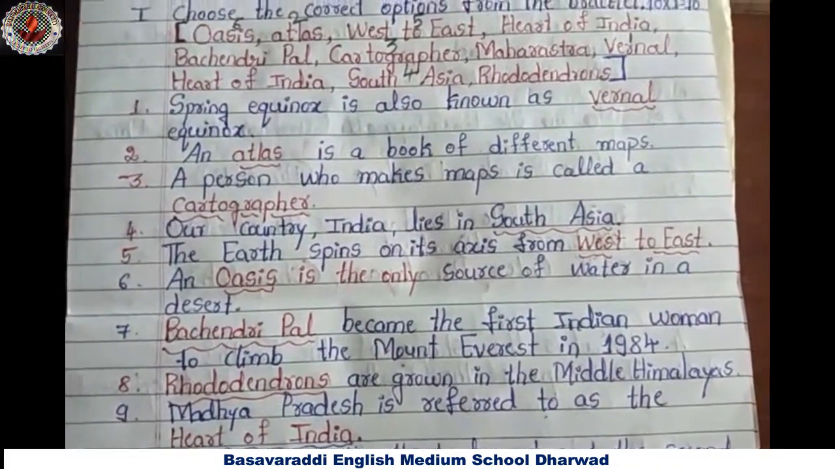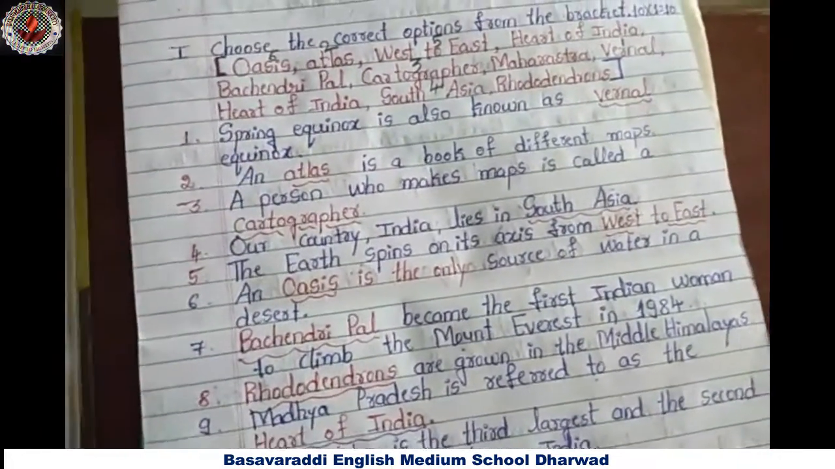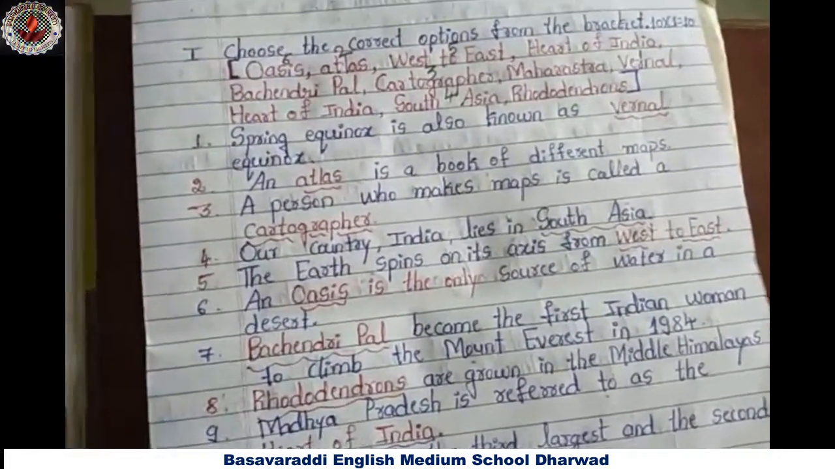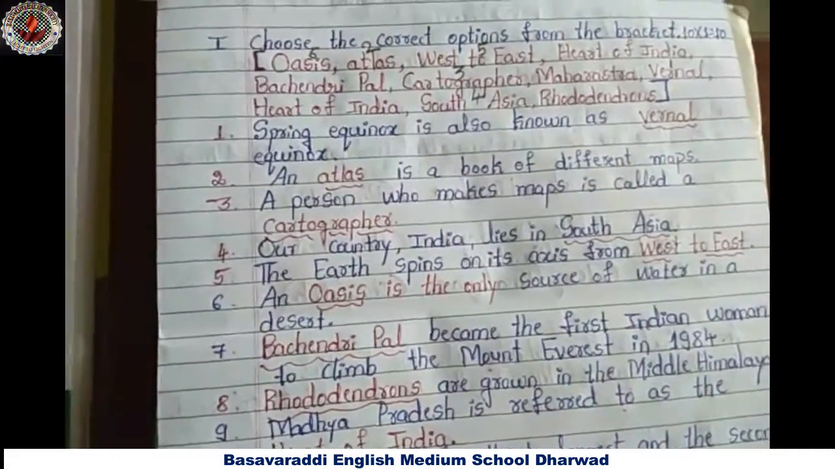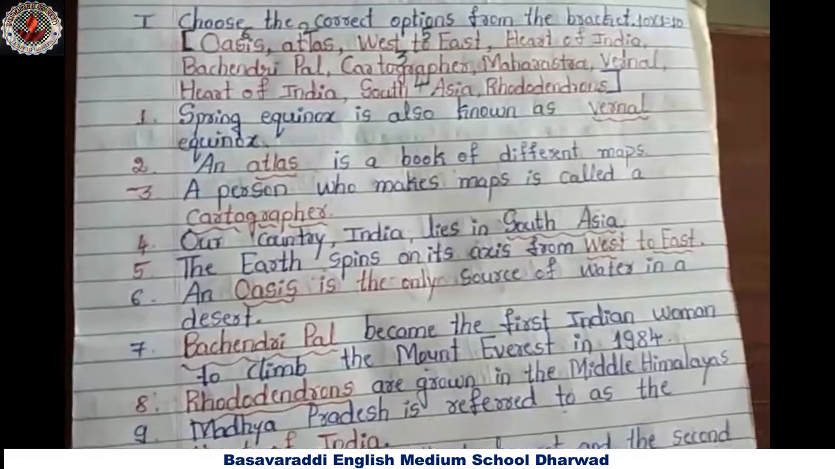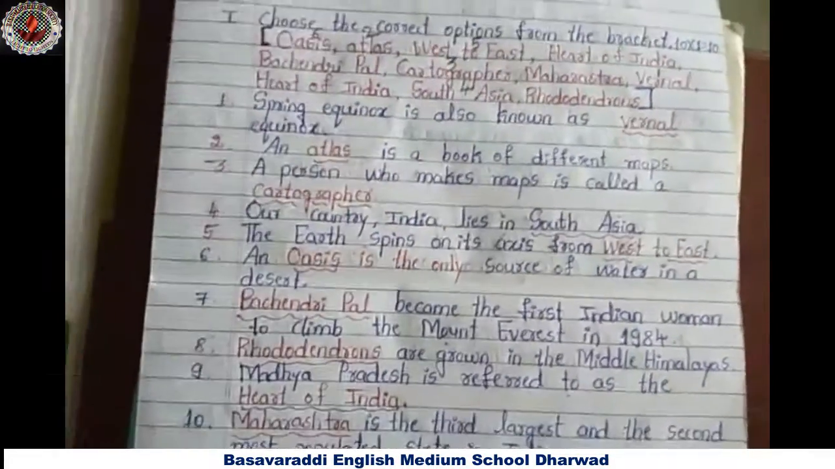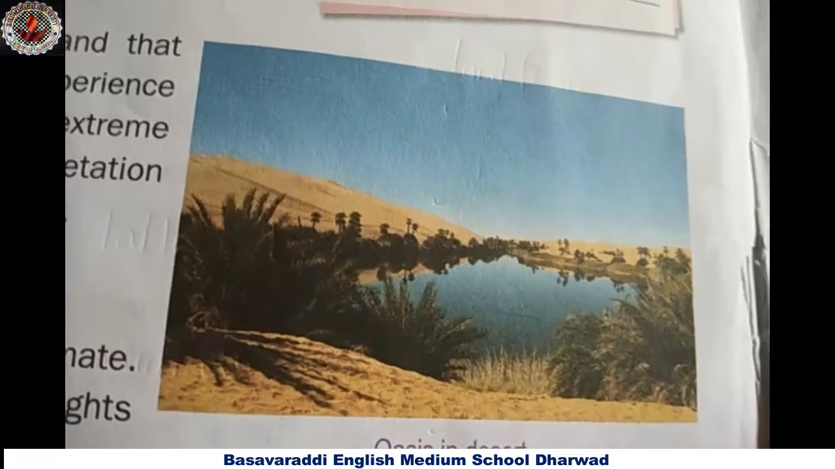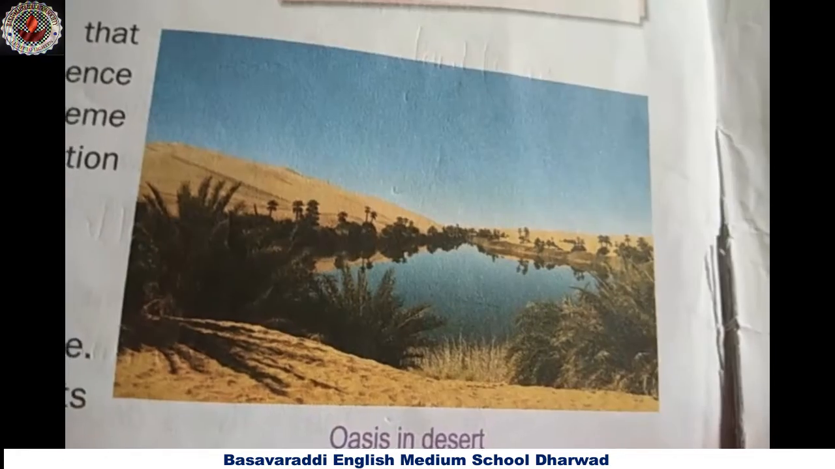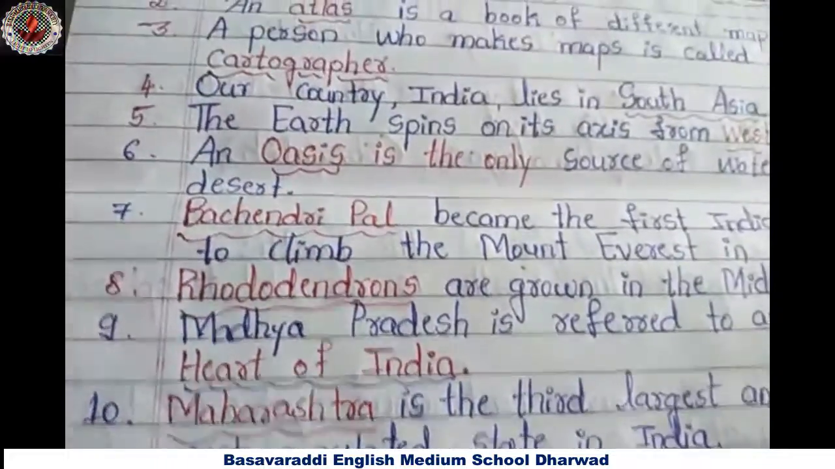If we need water in a desert area, we have to collect the water from where? From the oasis only. Say, children, this is an oasis in a desert. I will show the oasis picture also. Next, let's move to the next question.